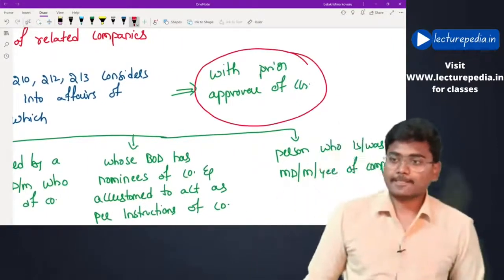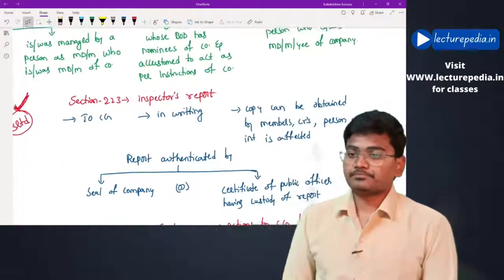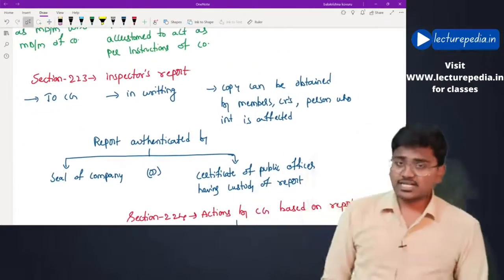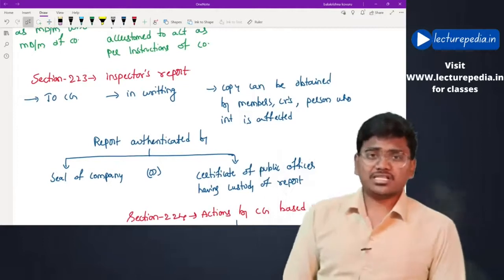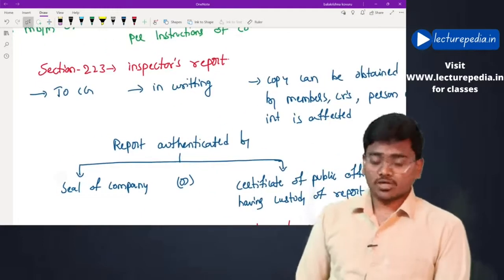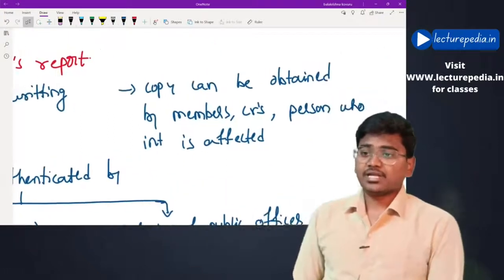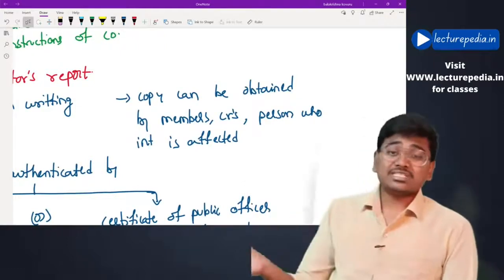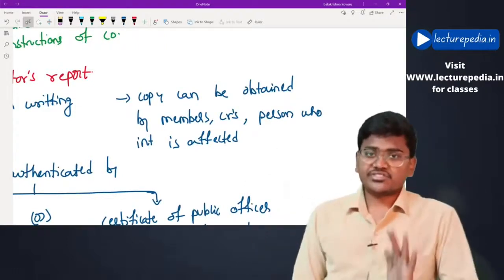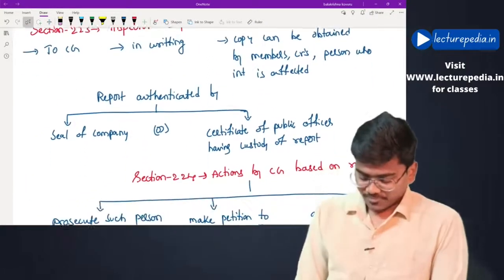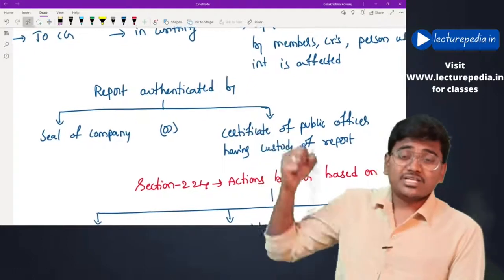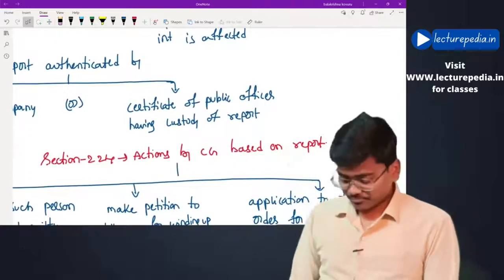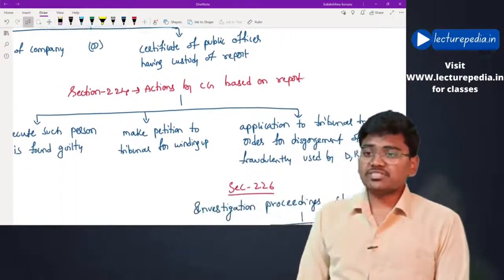Hope this is clear. Next, section number 223. Inspector's report. After conducting the investigation, he has to give the investigation report. To whom he will give? He will give to the central government, and the report must be in writing, and a copy can be obtained by any member or creditors or any other person whose interest is affected by this investigation. Okay. And the report must be authenticated by seal of the company or certificate of public officer having custody of the report. This is regarding investigation report.